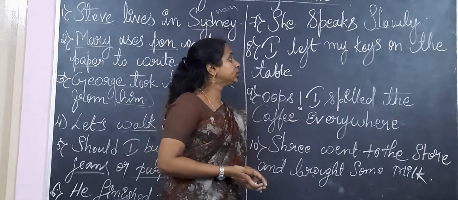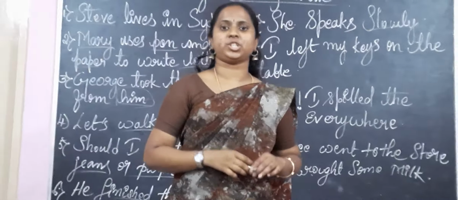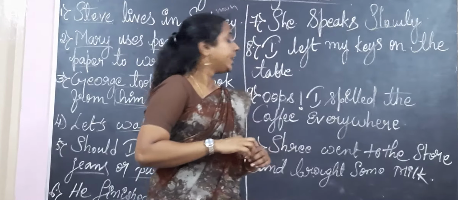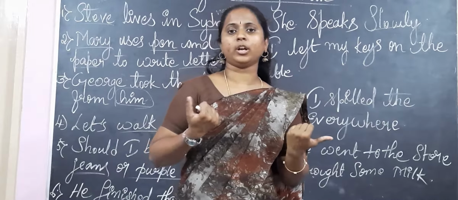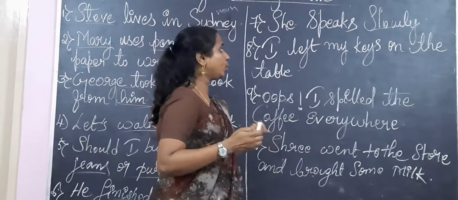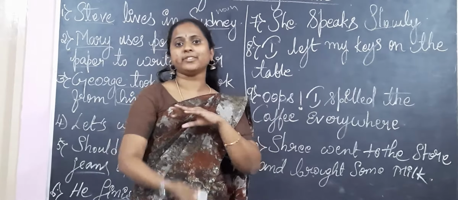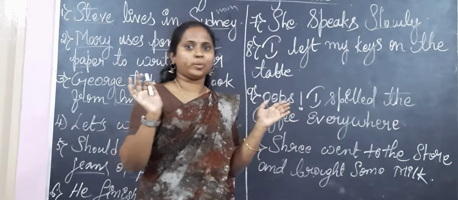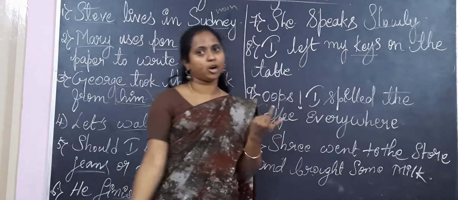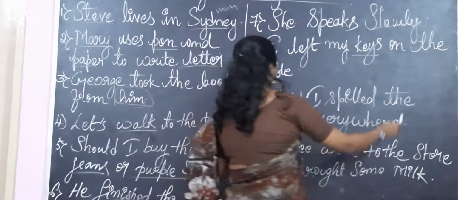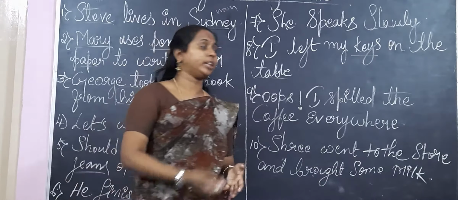This is known as the 6th part of speech, preposition. What is a preposition? It is nothing but linking a verb or a noun. Okay, see here, you are linking 2 nouns. You are not describing, modifying or replacing. You are joining. See, I left my key. Key is a noun. On the table. Table is another noun.